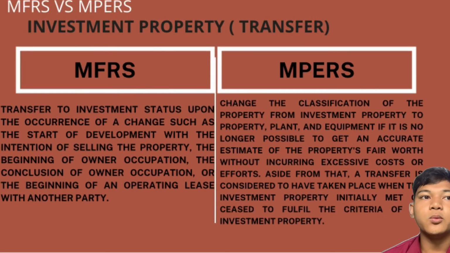Look at point number 2, which is transfer of investment property for MFRS versus MPERS. For MFRS, transfers to or from investment property status occur upon a change in use, such as the start of development with the intention of selling the property, the beginning of owner occupation, the conclusion of owner occupation, or the beginning of an operating lease with another party. For MPERS, change the classification of the property from investment property to property, plant and equipment when it is no longer possible to get an accurate estimate of the property's fair worth without incurring excessive costs or efforts. Aside from that, a transfer is considered to have taken place when the investment property initially met or ceased to fulfill the criteria of the investment property.